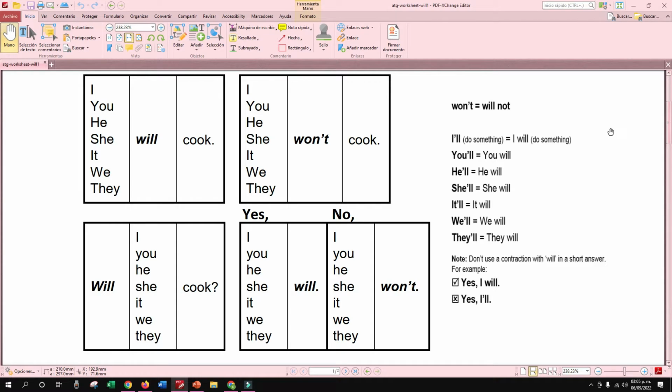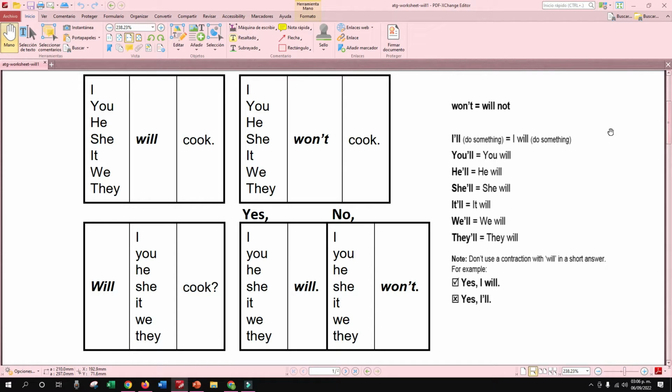Yes, they will. Or no, they won't. Or no, they will not. That will be the other form, right? Also, you have won't, that is the same as will not, right?